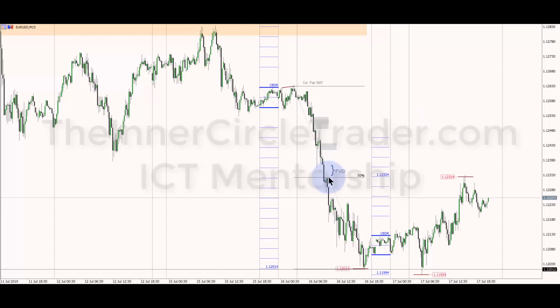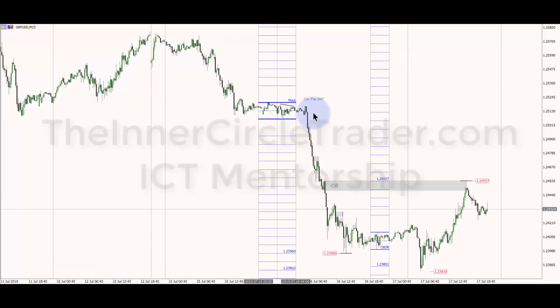The SMT, correlated S&P divergence in here, you can see during the Asian session or Asian range, central bank dealers range, and here's the Asian range in here between here and here. We have a slightly higher high on euro. If we move on into the cable market, you can see we have a lower high.